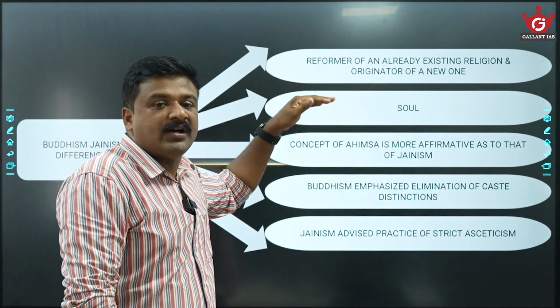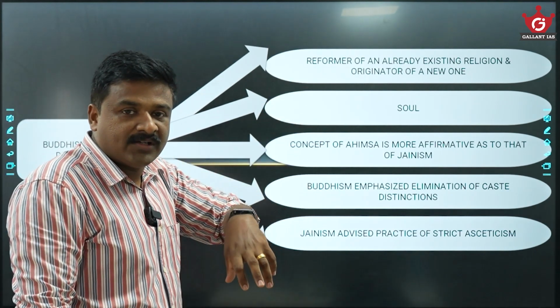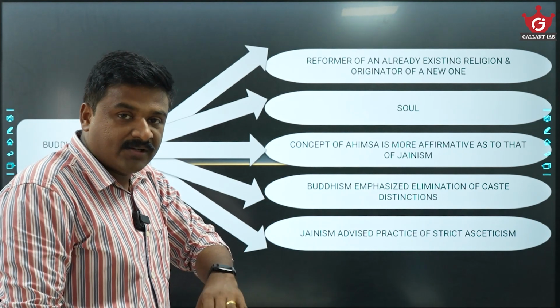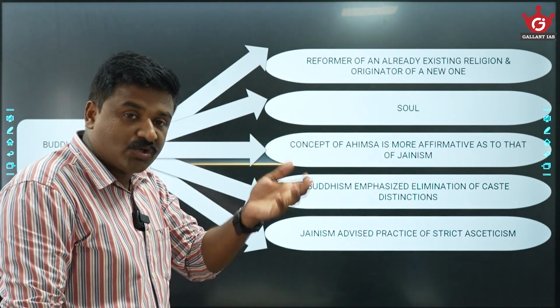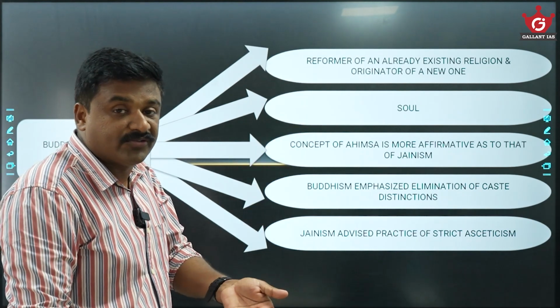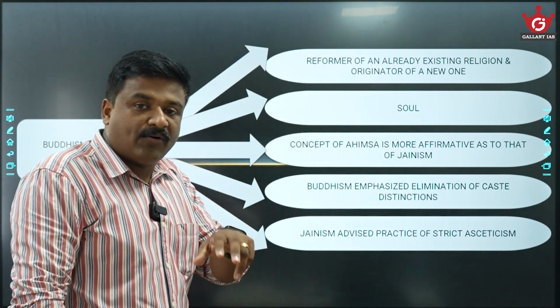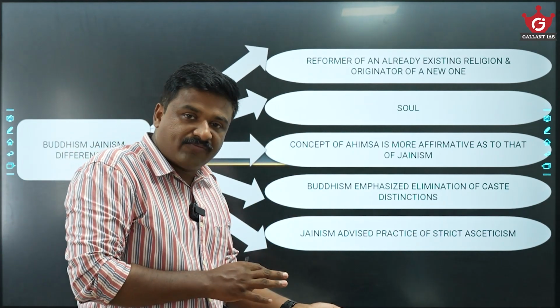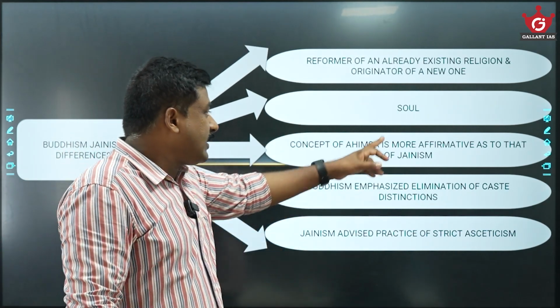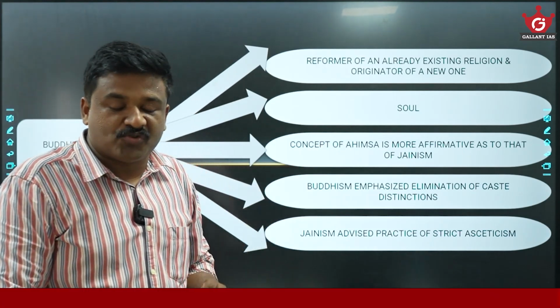Sorry, Mahavira is the reformer. Rishabdev was the founder of Jainism. Mahavira was the reformer. He was the 24th Tirthankara, but Gautam Buddha was the founder of Buddhism. So one is a reformer, one is a founder, and both have different opinions regarding the concept of soul.